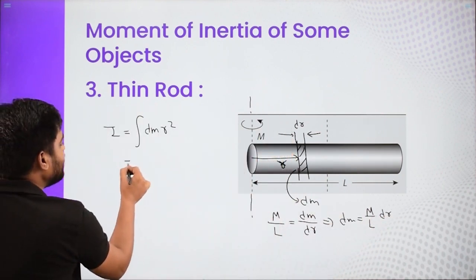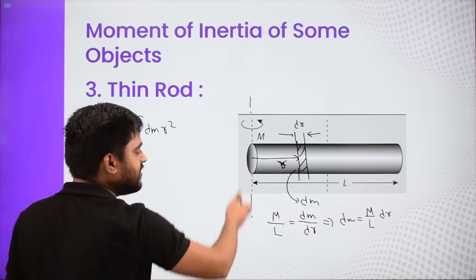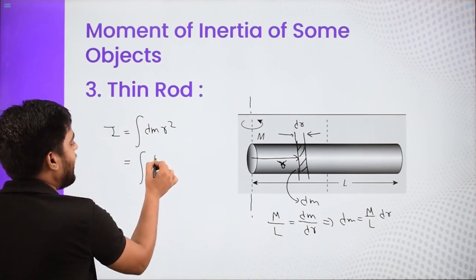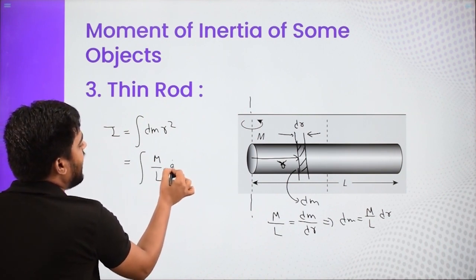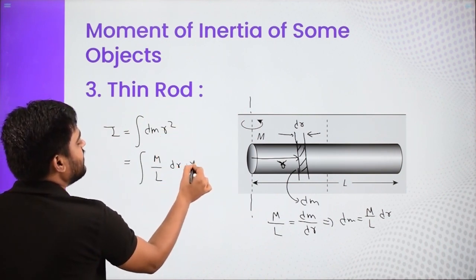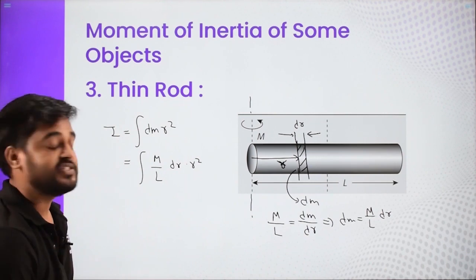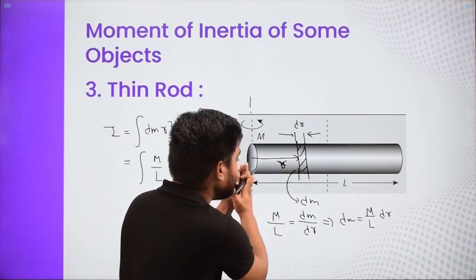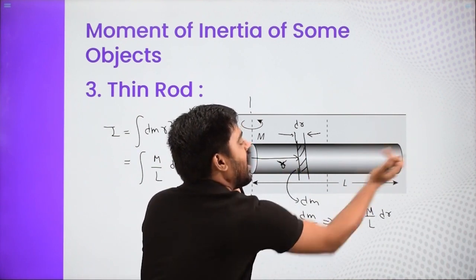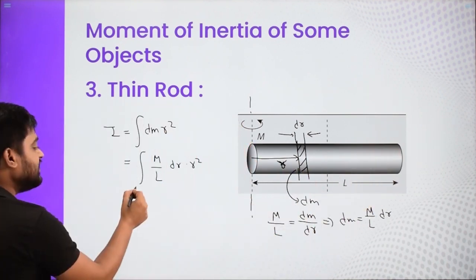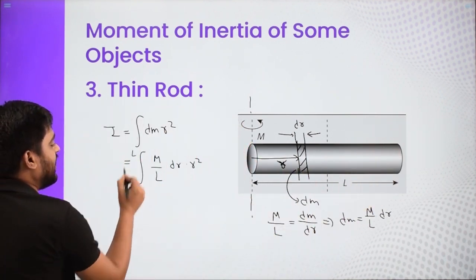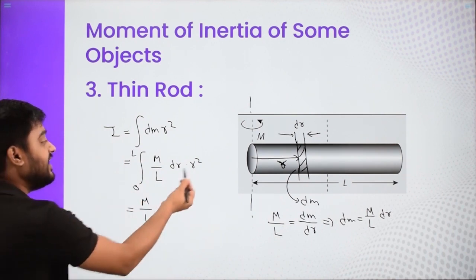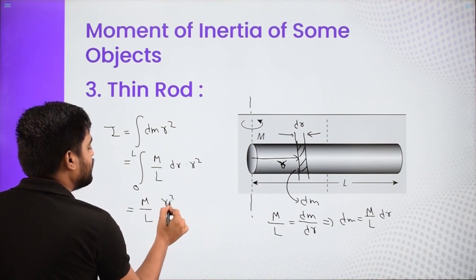So here I am going to integrate. I am talking about this axis. So I will say integration of (m/L) dr times this r square, and the limit of r is changing. R is changing from where to where? R starts all the way from 0 to R equal to L. So I am putting the limit on R from 0 to L. So m/L is a constant quantity, it comes out, and the integration of r square is r cube by 3.